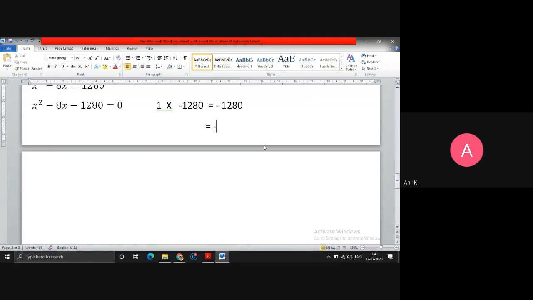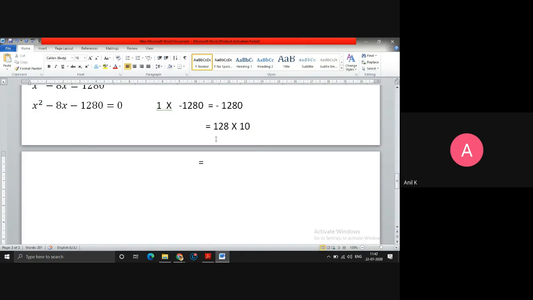Okay, this minus sign I'll forget for now, because I can add the minus at the end. First factorization I can do here, maybe 120 multiply with 10. That can be done. Then the next step, the sum or subtraction will not give me minus 8. So further simplification I have to do.